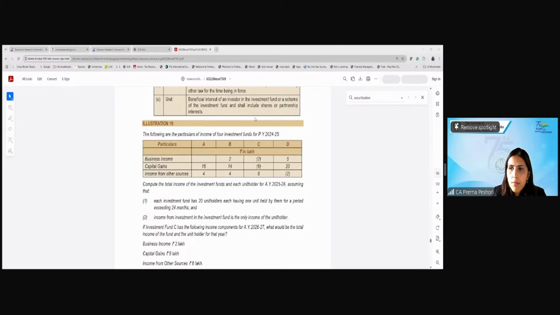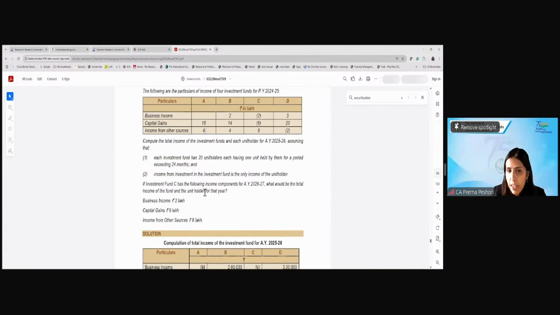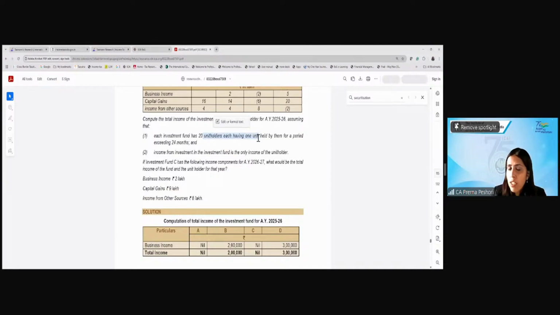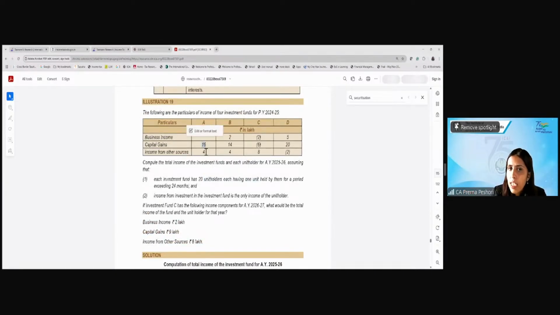Ma'am, I could not follow that proportion. That 16 by 20? I'll explain. See, as I told you, it will be taxable in the hands of the investor in the same proportion and the characterization would remain the same as in the IF. So the capital gains would be 80,000 and income from other sources would be 20,000, because there are 20 unit holders having 1 unit each. So 16 divided by 20 and 4 divided by 20. And this is rupees in lakh. Are we clear?